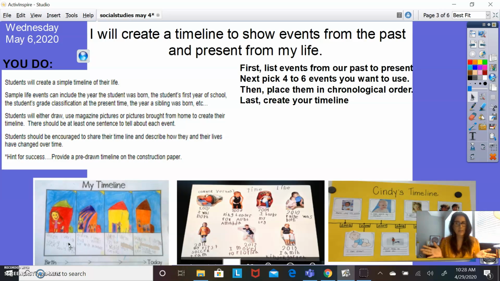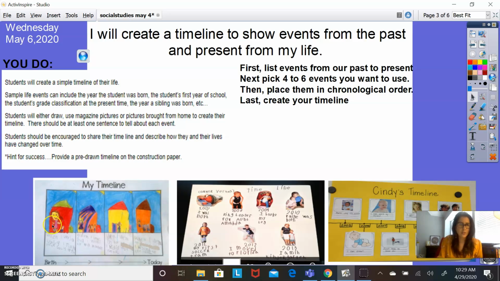It could be just a piece of paper that you have at home, and you might divide it into 4 spots like this, because first you're going to list the events from your past to the present. Okay, so first you want to get some ideas down on paper. What do you want to show on your timeline? Then you pick 4 to 6 events.